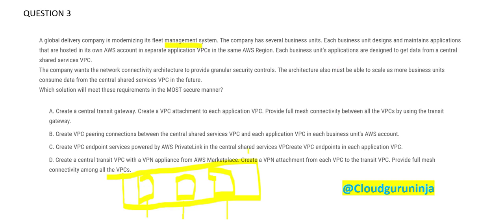The data source is somewhere here, which is central to all of them, and they can access it using a shared services VPC. Now the company is telling the network connectivity architecture, I want granular security controls. The architecture must be able to scale. Okay, which solution should I use in the most secure manner?